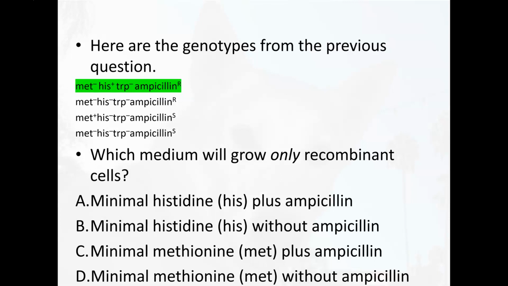Actually, hold on, let me think about this for a second. Okay, so let's start with C. We have minimal media that's supplemented with methionine plus ampicillin. Because it contains ampicillin, we know that it would only grow the F- cells, but these particular F- cells wouldn't be able to grow in this media because the bacteria can't make methionine, it's methionine negative, and this media does not contain methionine. So this one would grow nothing.